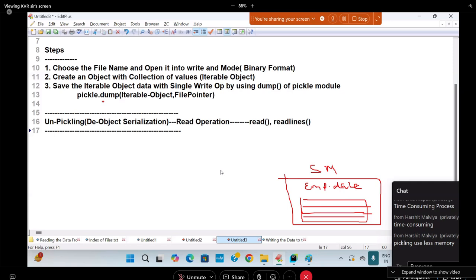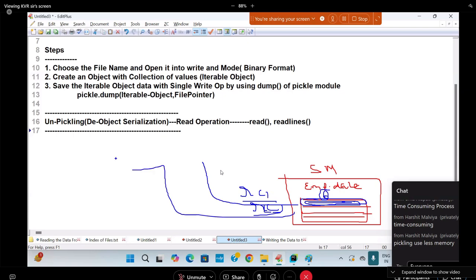Number one, reading itself will take value by value. Takes a lot of time. And today what I want to do? I want to read complete object data at a time into a single variable. I want to read this single object, this complete record, at a time. I don't use read, I don't use read lines. If I use read or read lines, it will read value by value. If a record contains 6 values, definitely 6 times it will take. Rather than that, I want to read everything at once, by performing a single read operation.